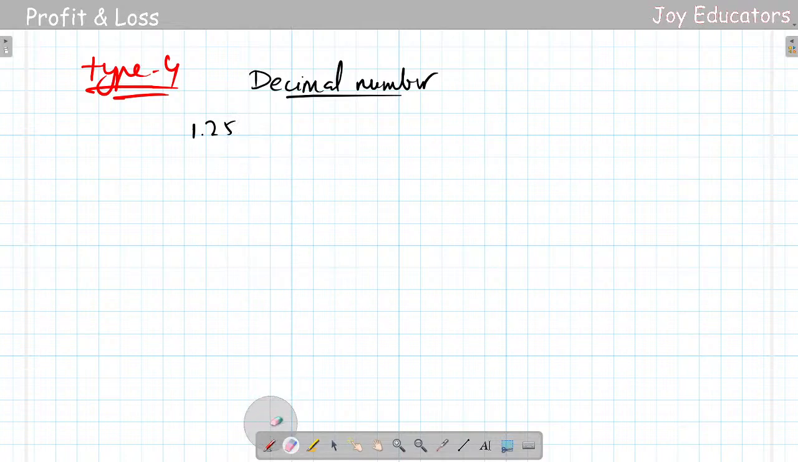So when we get 1.25 and 0.625 and 0.875, you need to just see there are two digits after the decimal here and 3 digits here. So what you're going to see is